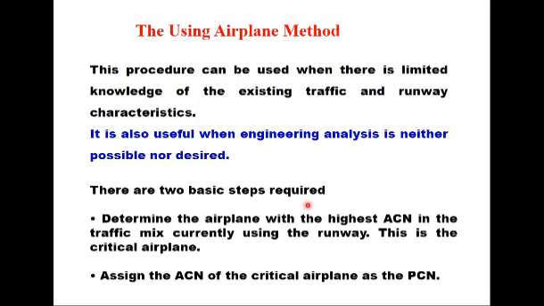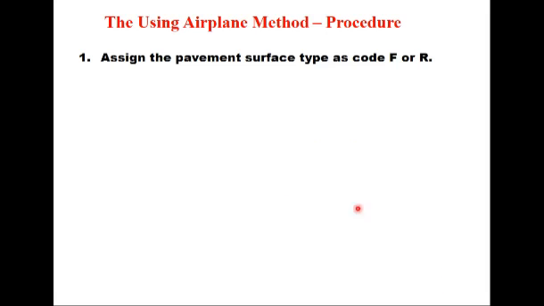The first is to determine the airplane with the highest ACN in the traffic mix currently using the runway. This is the critical airplane, and assign the ACN of the critical airplane as the PCN value also. Now these steps are further explained in detail.